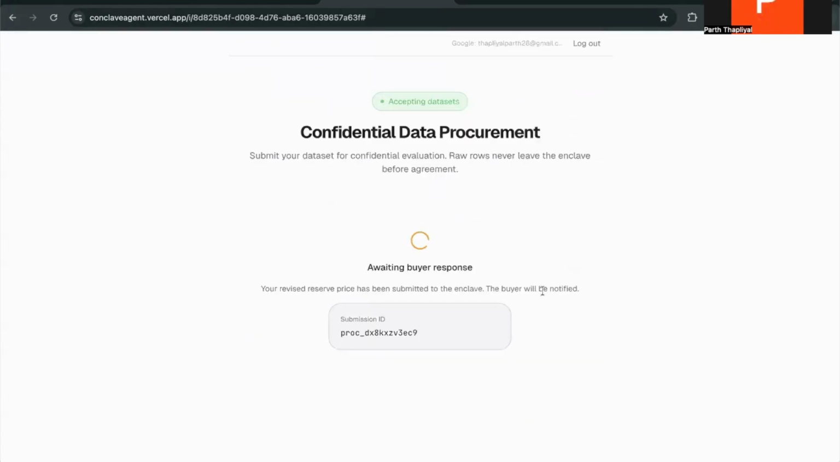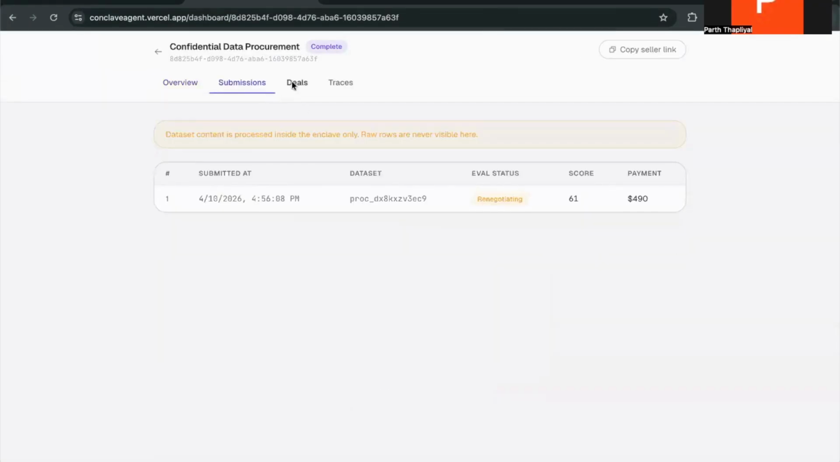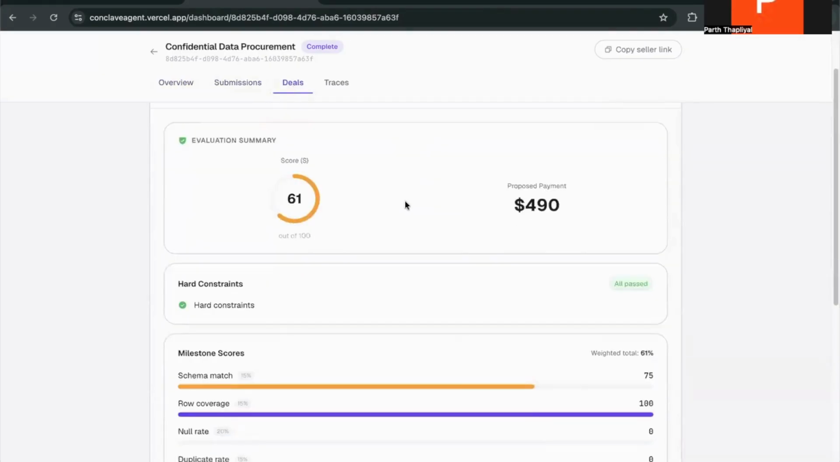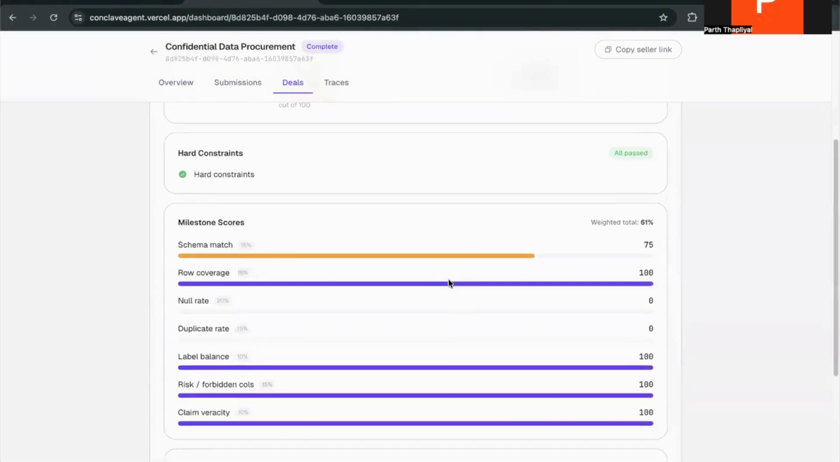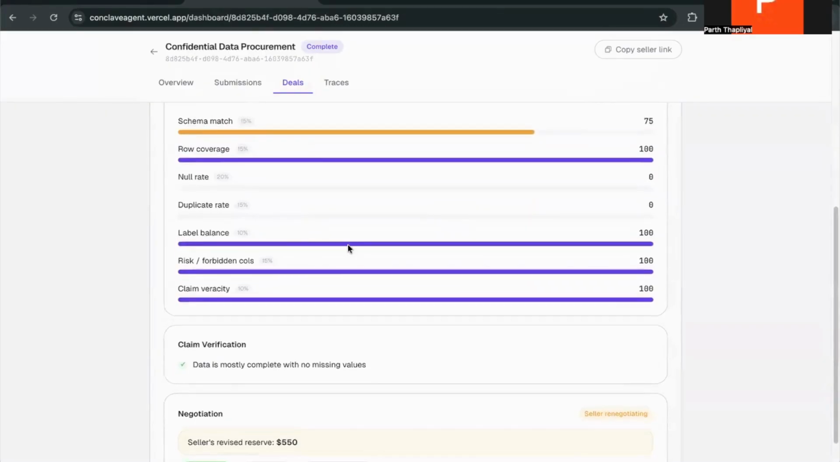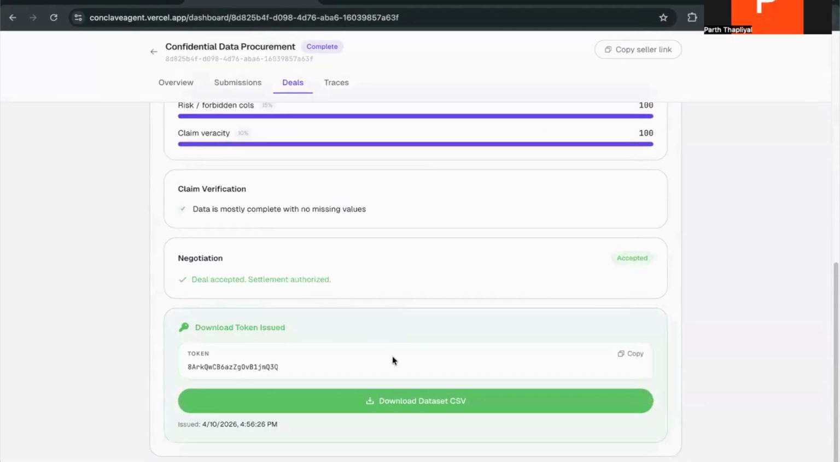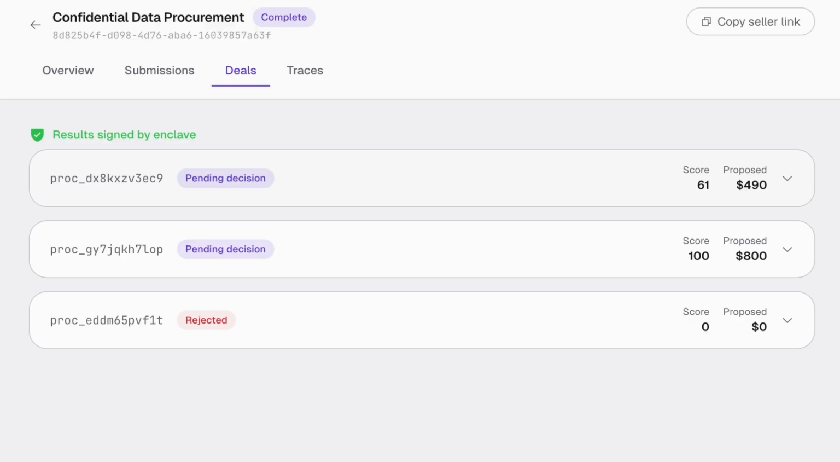Coming to the buyer side, you can now connect to the enclave with the admin token you had saved initially. The dashboard shows quality metrics about the data without revealing any of the rows, about the completeness, schema match, and claim verification, to be able to negotiate fairly. If the buyer accepts, he can now download the dataset. And here's the buyer dashboard. One submission was rejected outright, one submission was a perfect match, and the other renegotiation that we just saw.